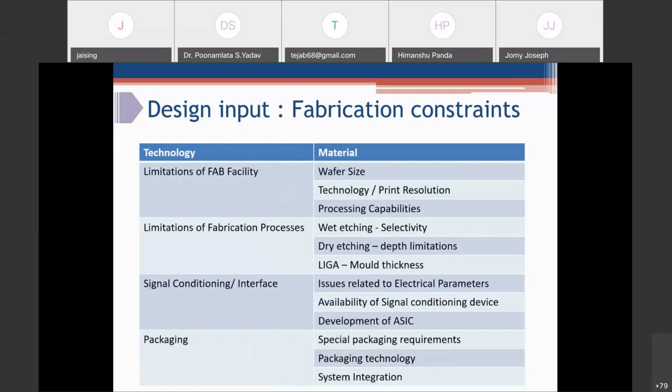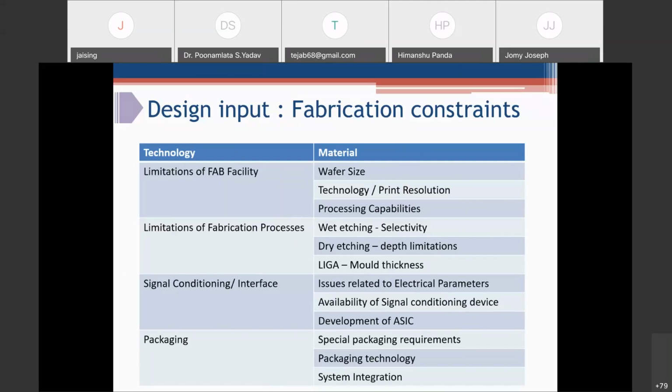When you're going ahead for fabrication, certain fabrication constraints you need to consider. First thing, limitation of the fab facility. For example, for the fab you are approaching, what maximum wafer size they are using, whether they work with 4-inch, 6-inch, or it's an R&D lab which just works on 2-inch wafers. That can govern your design. Then the best possible print resolution they can offer will govern your device size and device features. Then their processing capabilities.